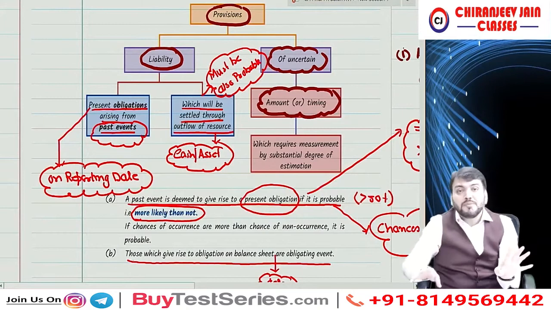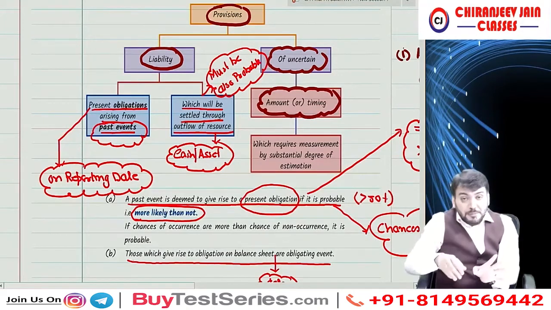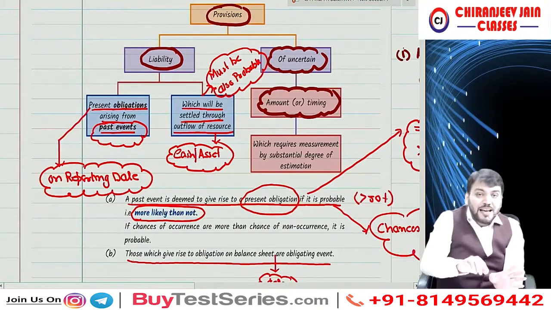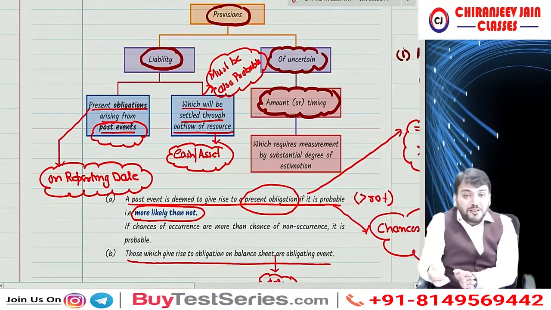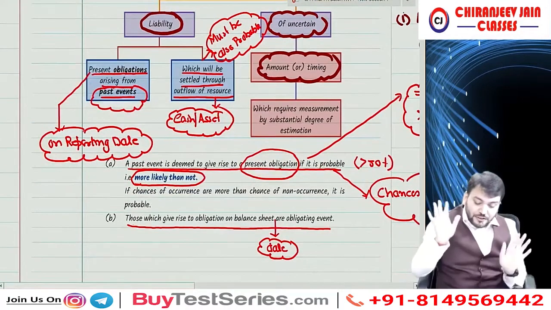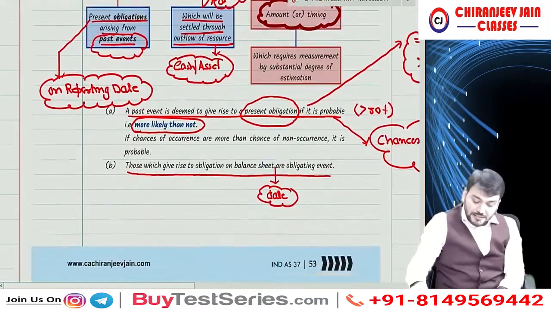Now redeemable preference share capital, because there is a contractual obligation to pay, will be considered as liability, and from now onward we'll call it liability, and it will be shown in the balance sheet under the head liability. Understood this point? Correct? Yes, sir.